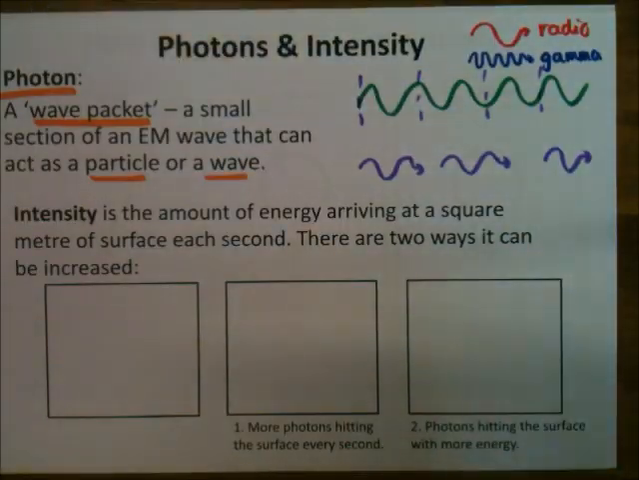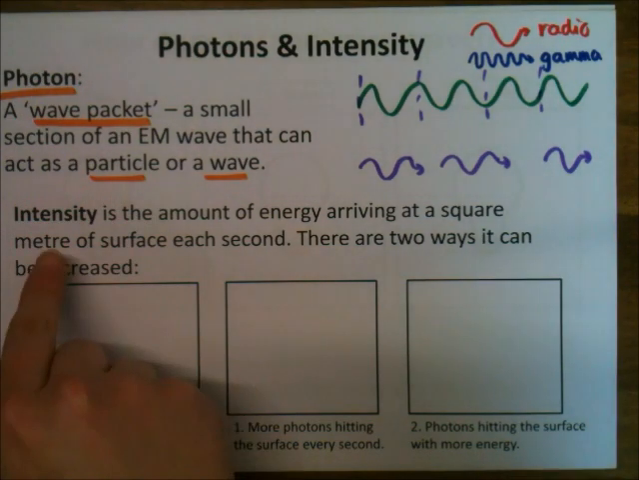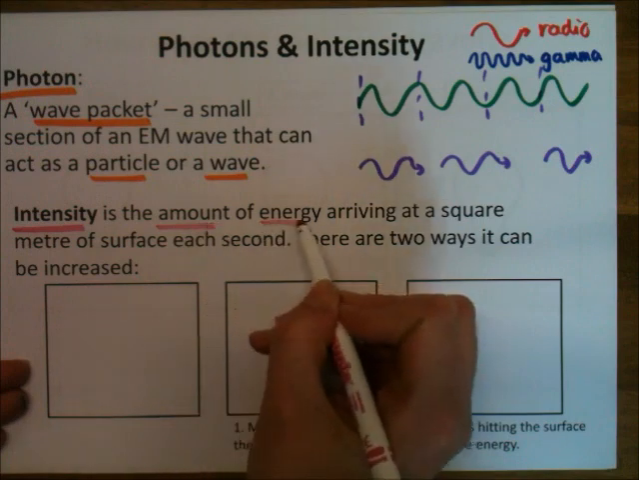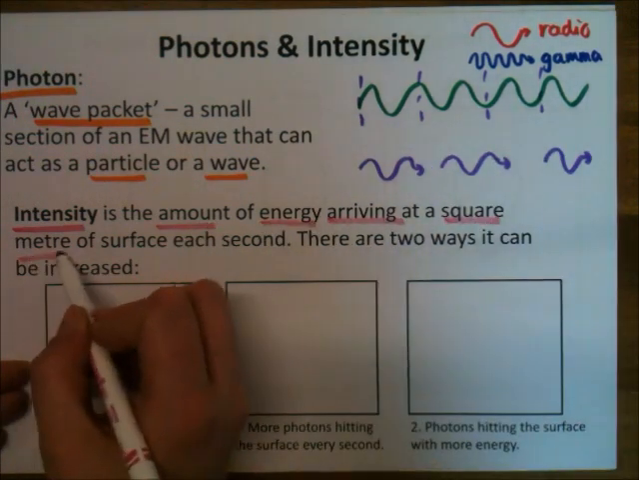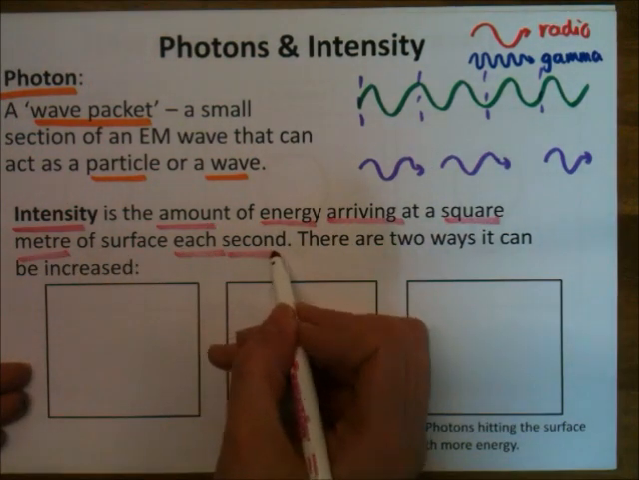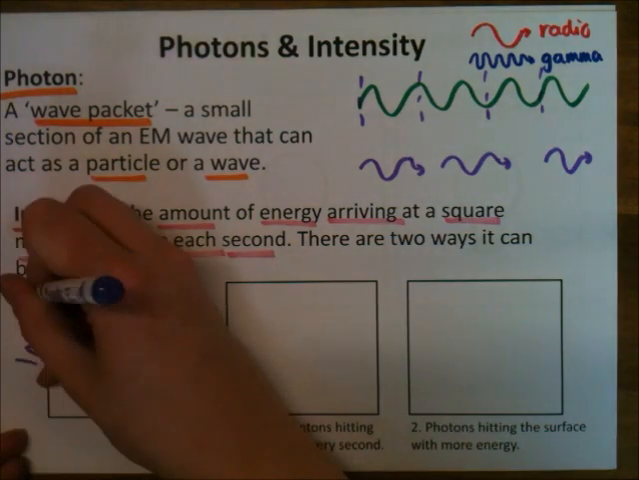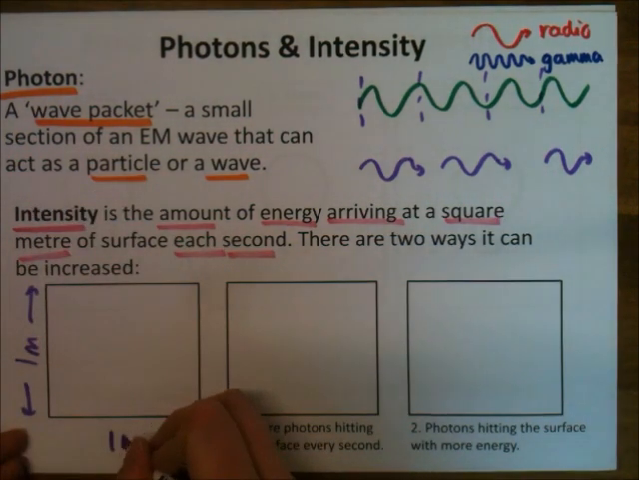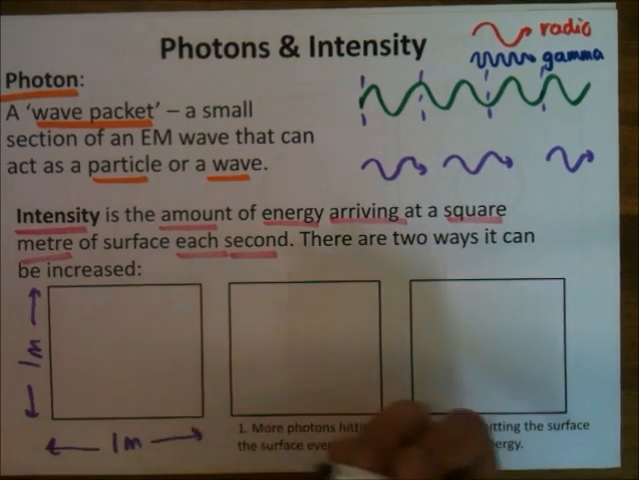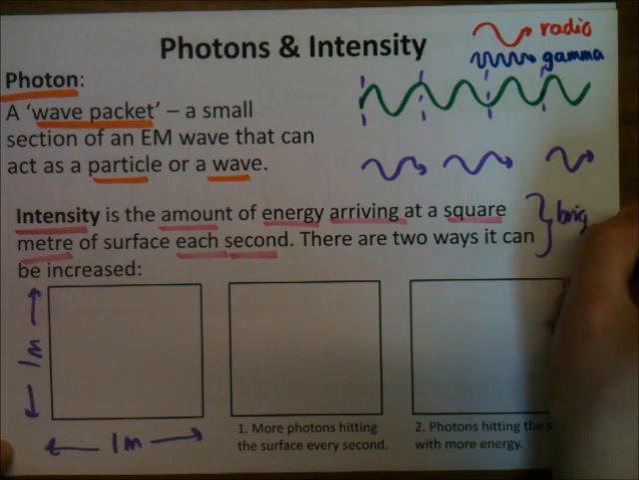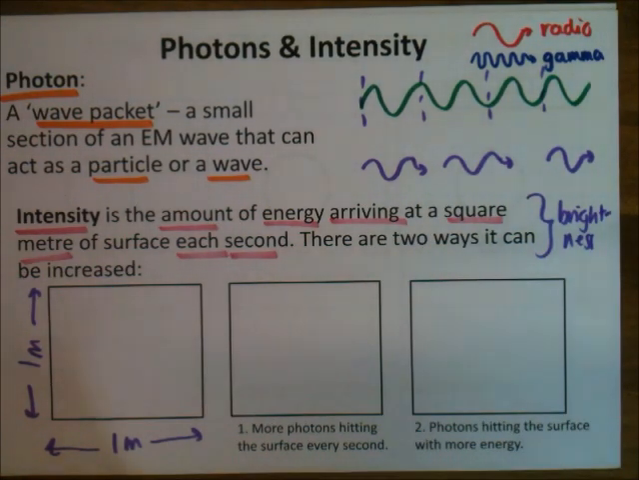So, this is really important for intensity, okay? Intensity is something different. It's the amount of energy that arrives at a square metre of a surface every second. Okay, so imagine this here is 1 metre square on a wall, maybe. Now, I think of it in terms of light. Another word for intensity is brightness. So when we think about light, if you've got a more intense light, it means it's more bright.